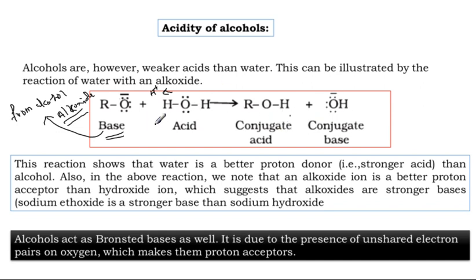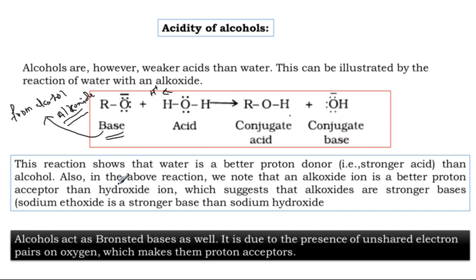You should have learned the same concept in 11th standard, ionic equilibrium. Remember, in ionic equilibrium, conjugate base, conjugate acid, strong base, strong acid, reaction between weak base and strong acid. There are so many reactions, and we derived formulas also. So this reaction shows that water is a better proton donor compared to alcohol. Comparing alcohol and water, water is the stronger acid.